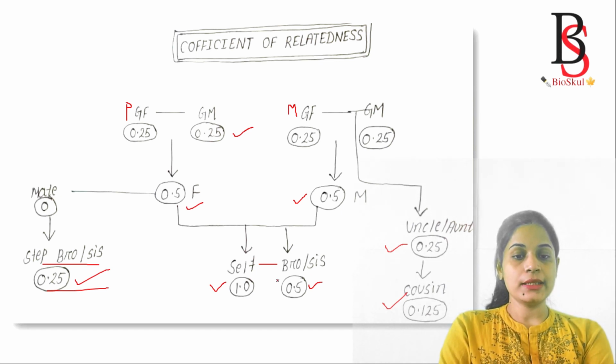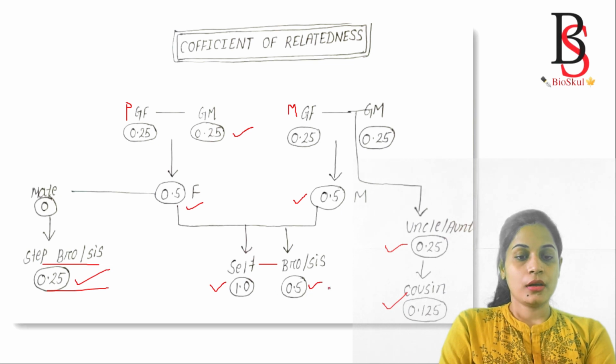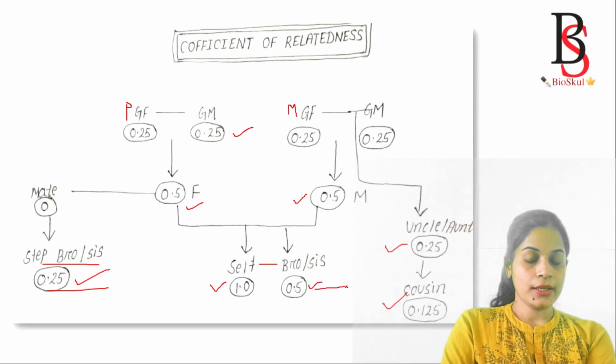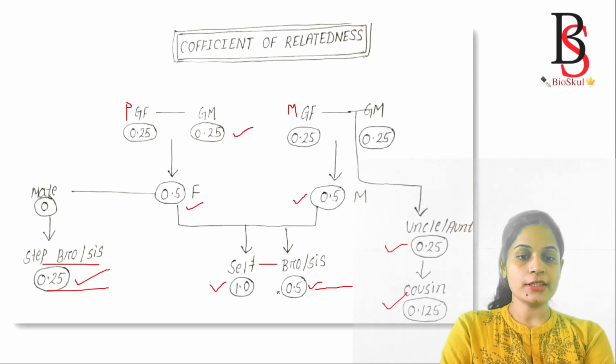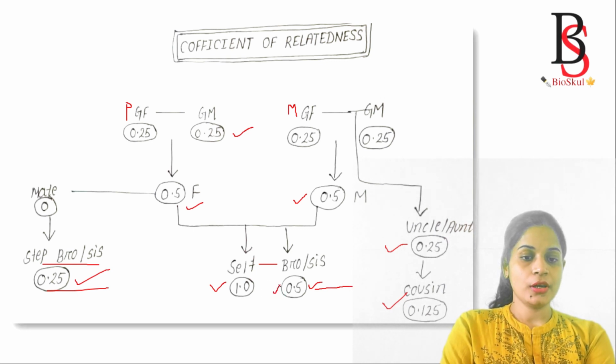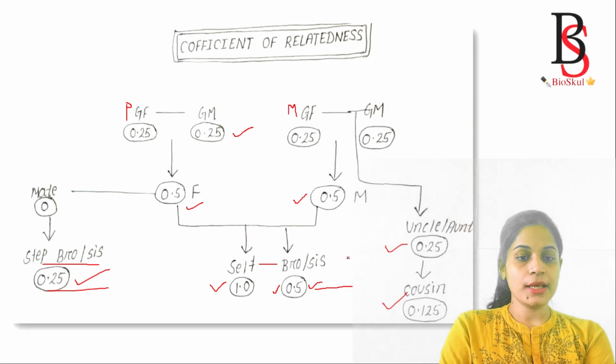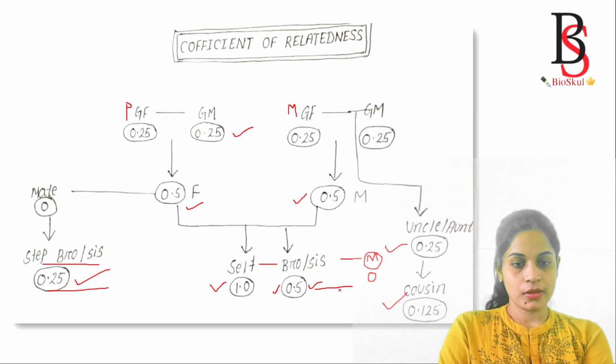And if you see the relatedness with the nephew and niece, then what will it be? Your relationship with your brother and sister is 0.25, but with their mates, you don't have any relatedness, so that is 0.